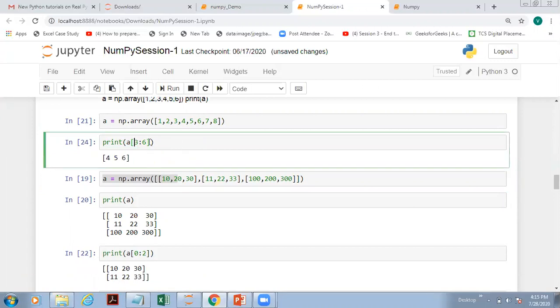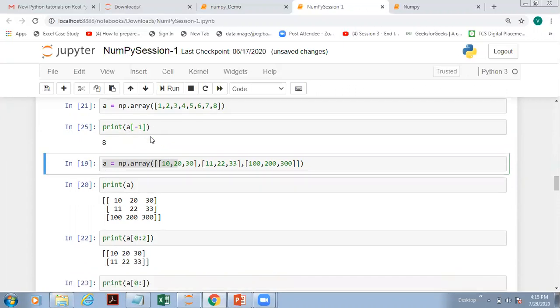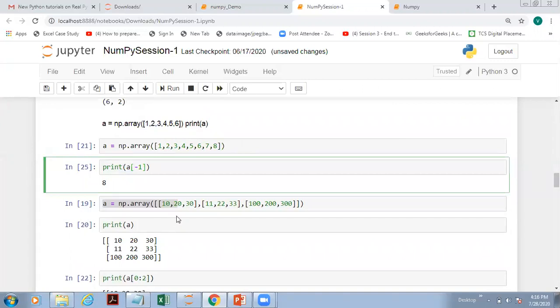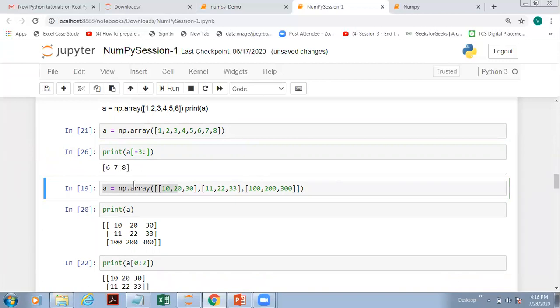Okay. And we also know that this also allows us to have negative indexing. So if I write -1 here, I'll get the element which is located at the end. The last element's index is -1. So it goes in this direction, -1, -2, -3 and so on. So I want the last 3 elements. How to get the last 3 elements? This is -1, -2, -3. So starting from -3, I want all the elements. You can see I got all the elements. The last three elements we will get like this.